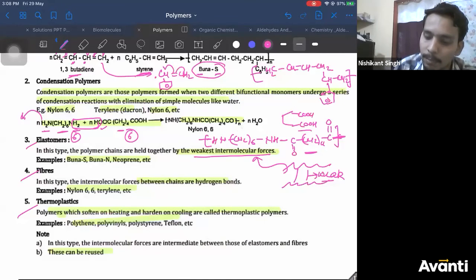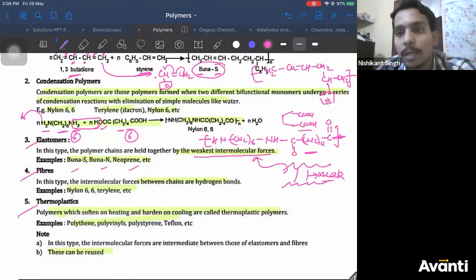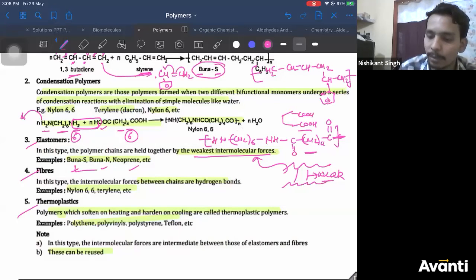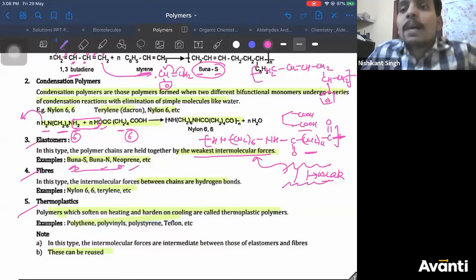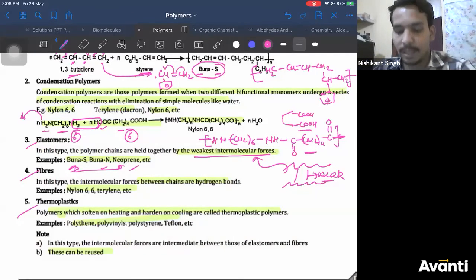Examples are Buna S, Buna N, neoprene. Neoprene is also a rubber. All three of them are examples of synthetic rubber. Rubbers are elastic, so all rubbers are examples of elastomers.